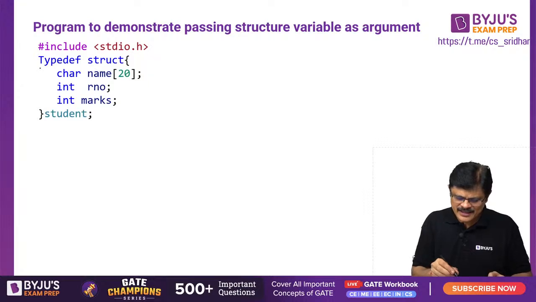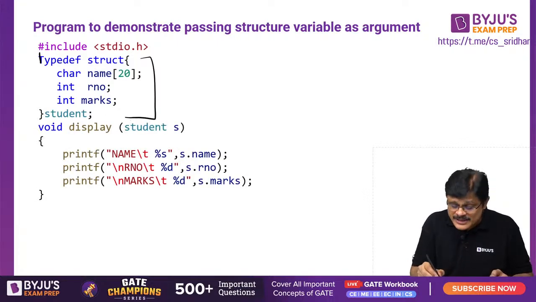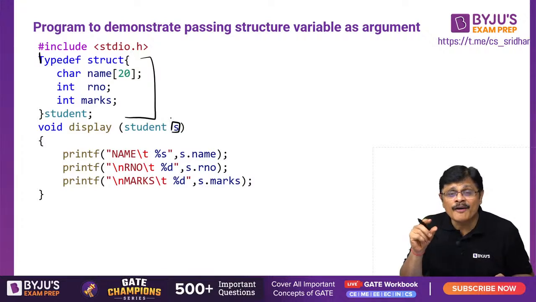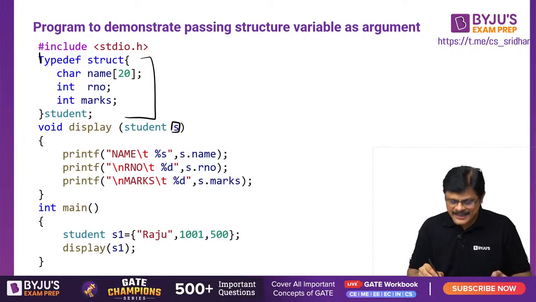Now let us see this. Of course, this is a small t, sir. Typedef struct, so I created a student data type. Now this is displayed. This time I am sending only a variable of structure type as the argument. So in the main function, S1 is created. I simply send the S1 copy. So S refers to the same S1.